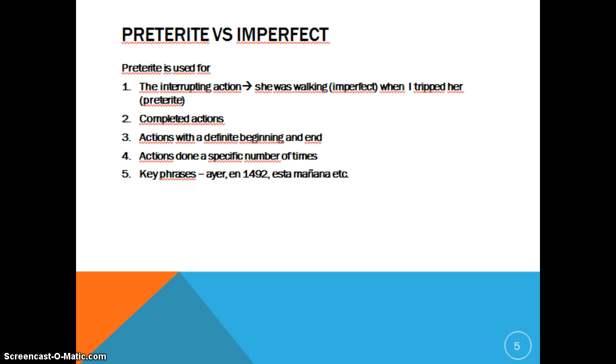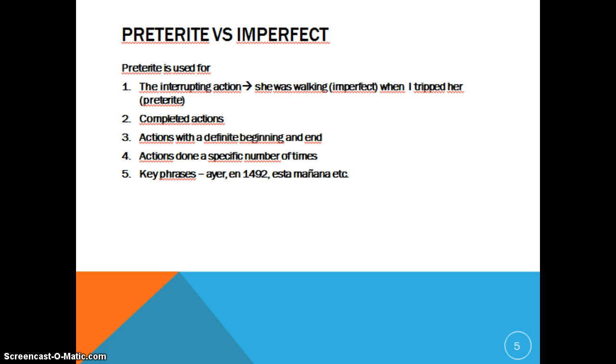Basic rules for preterite are, number 1, preterite is the interrupting action. So she was walking is imperfect. When I tripped her, that would be preterite, because that's a one-time completed action, right? And that leads us right into number 2. Completed actions are going to be preterite. Okay, anything that you've started and finished, it's already done, that's preterite.